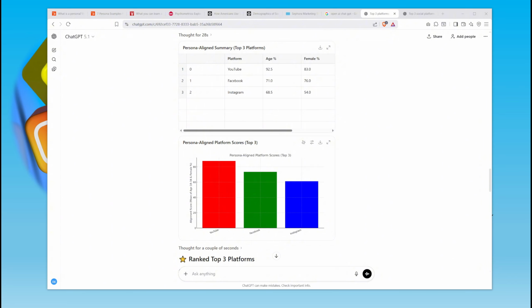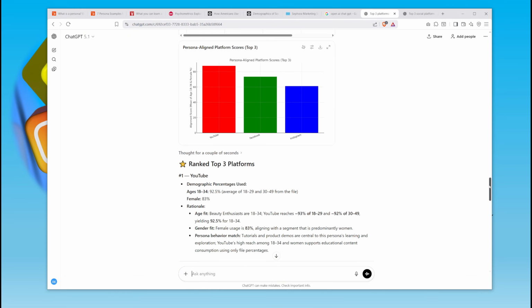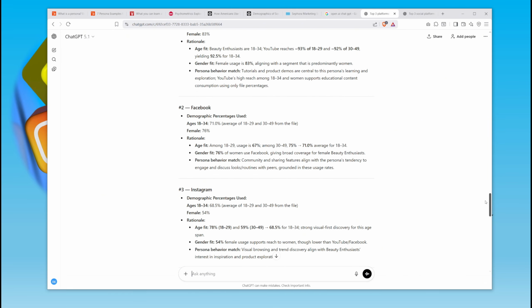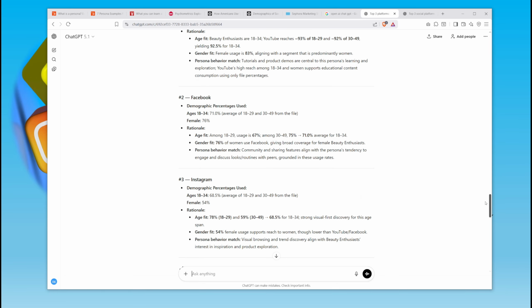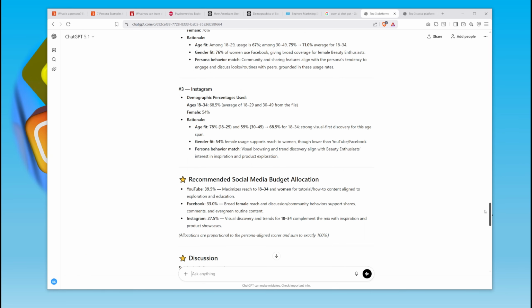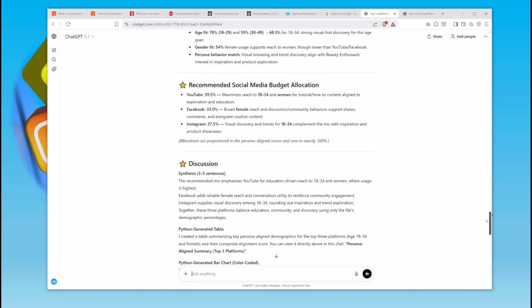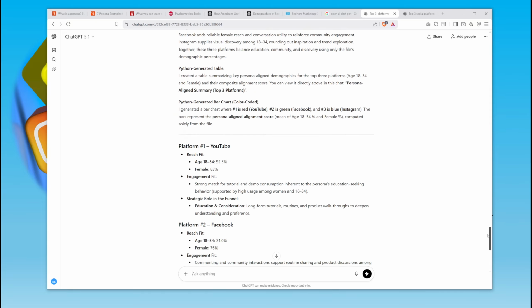So after about a minute, ChatGPT gives us the output. And you can tell that it's done because the prompt box is ready for a new input. And then you have a different icon in the lower right. It's a circle with a waveform in it. So it's thought for over a minute. And so again, it's showing us the table as I instructed. The top 3 social media platforms, the reasoning behind it, referring back to the persona that you provided, the budget allocation, a discussion of it.